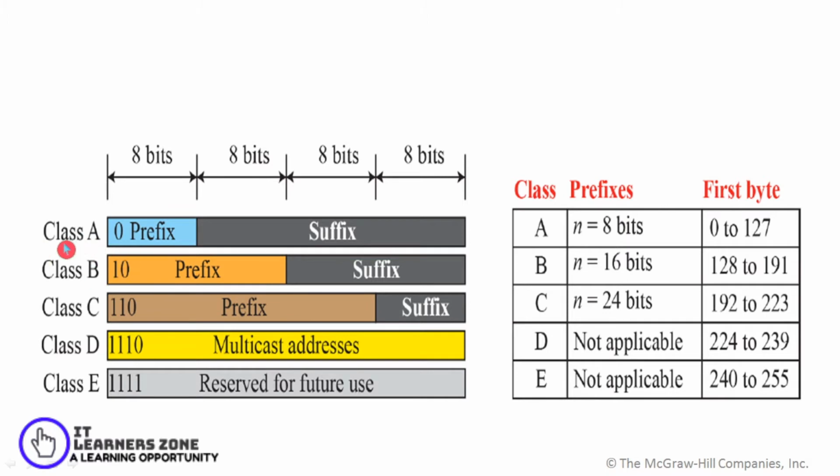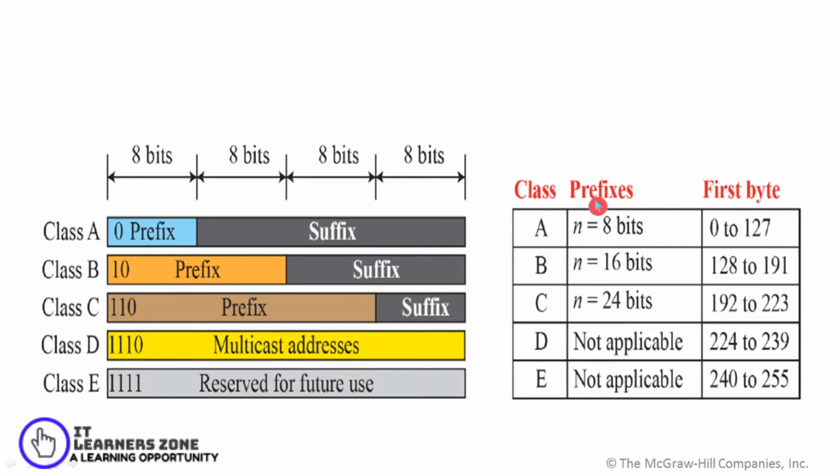You can easily make out what is class A. If you find the first bit as 0 as prefix, then you can say it's a class A address. For class B, there is a prefix of 10. To identify class C, there is a prefix of 110, to identify class D, it has a prefix of 1110, and class E has a prefix of 1111. And each of these bits defines the total number of addresses that can be used.